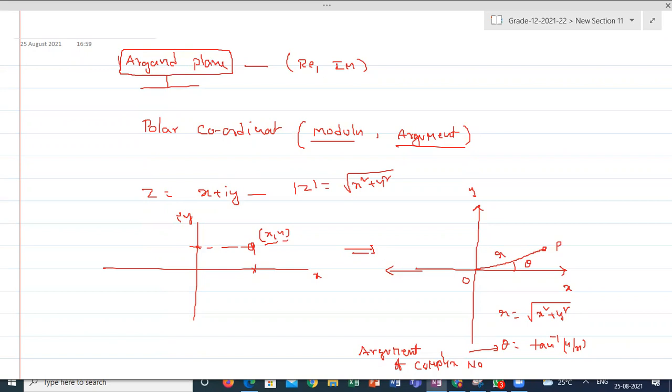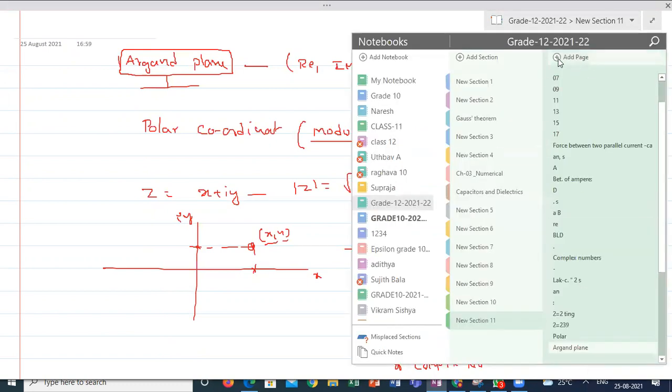Sir, so basically, the Argand plane is the plane used to represent complex numbers. Complex numbers, correct. And in that plane we can represent them using polar or rectangular coordinate systems. Okay. Correct. Yeah. So I'm going to just give the definitions of this.